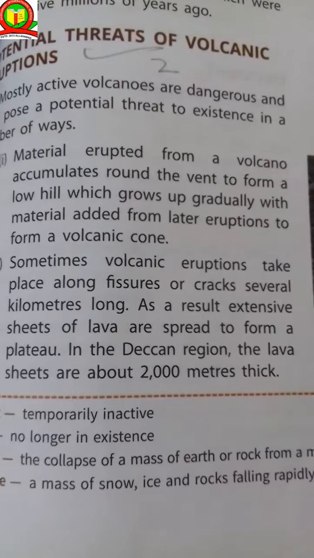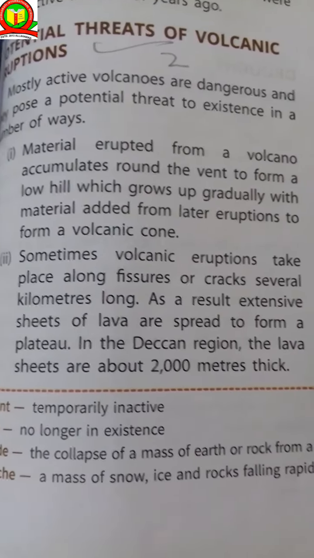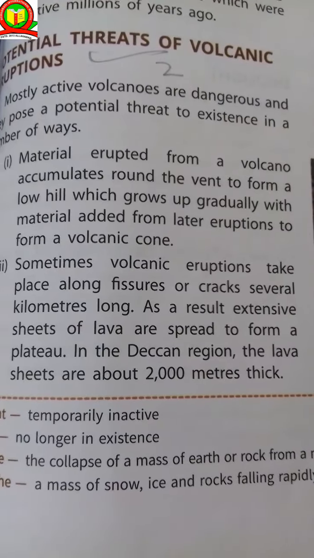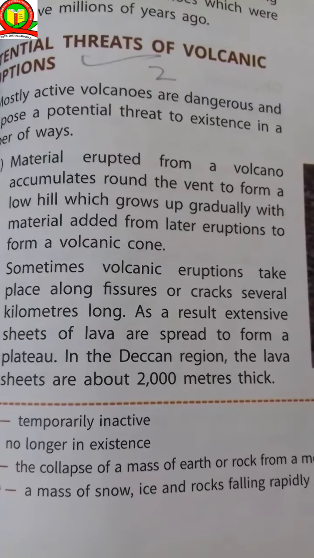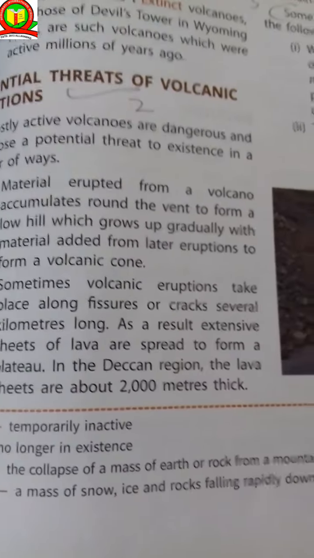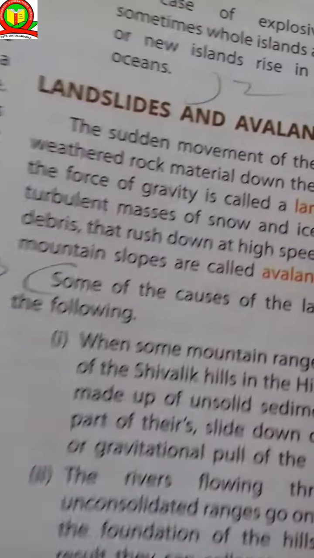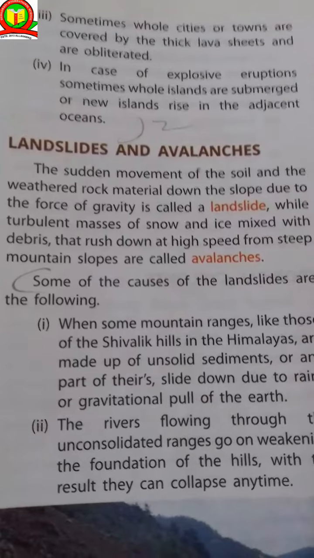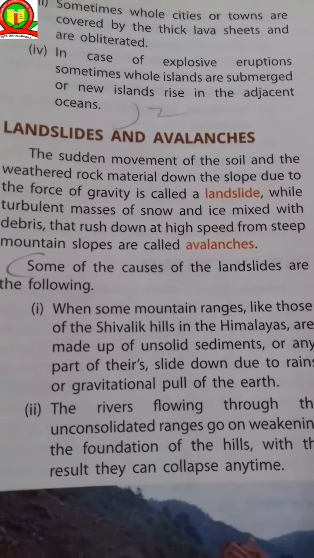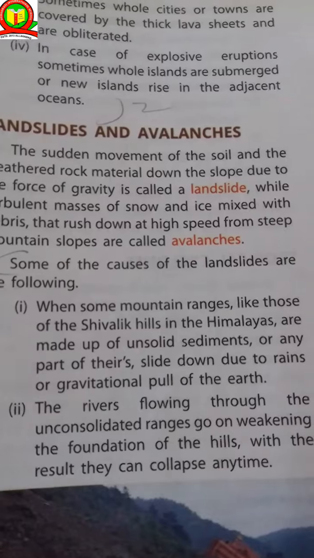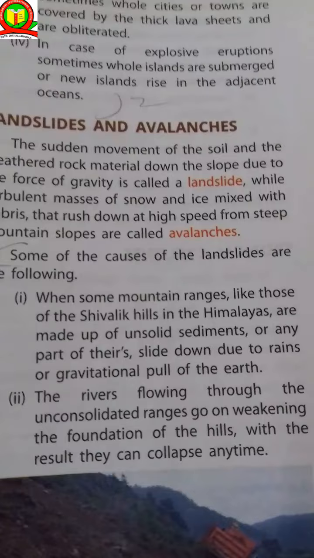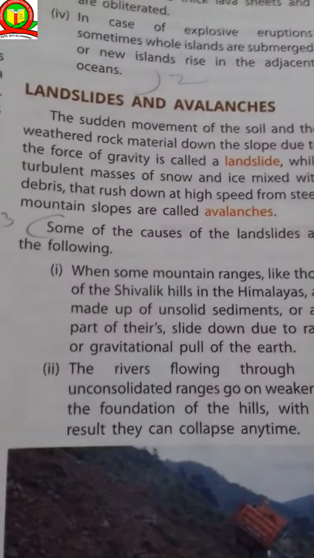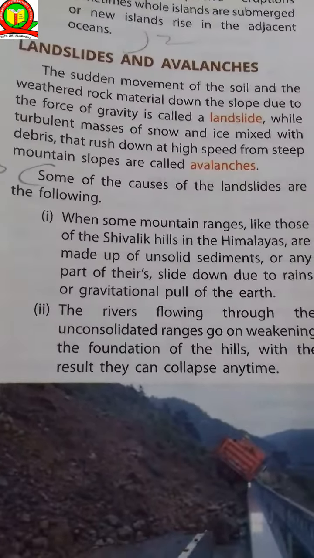Sometimes volcanic eruptions take place along fissures and cracks several kilometers long. As a result, extensive sheets of lava spread to form a plateau, as in the Deccan region. The lava sheets are about 2000 meters thick, and sometimes whole cities and towns covered by the thick lava sheets are obliterated. In case of an explosive eruption, sometimes a whole island is submerged and a new island rises adjacent to it.